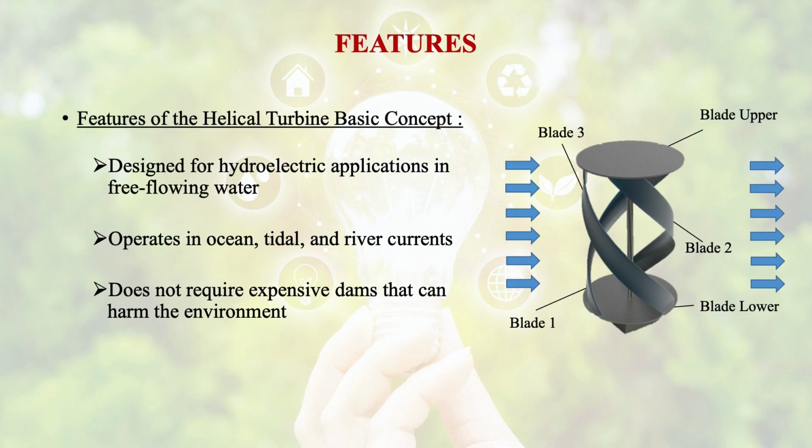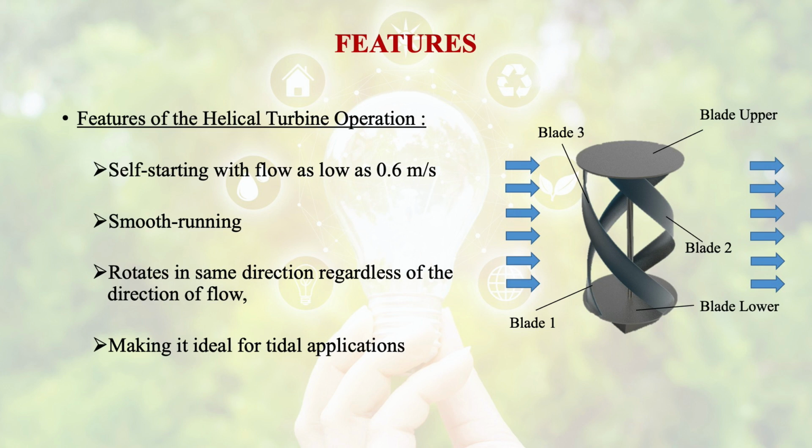If we talk about the features of this helical turbine, it is designed for hydroelectric applications in free flowing water, and it could be operated in ocean, tidal and river currents. It does not require expensive dams that can harm the environment. And if we talk about the features of this helical turbine operation, then it is self-starting with a very low flow in the range of 0.6 meter per second.